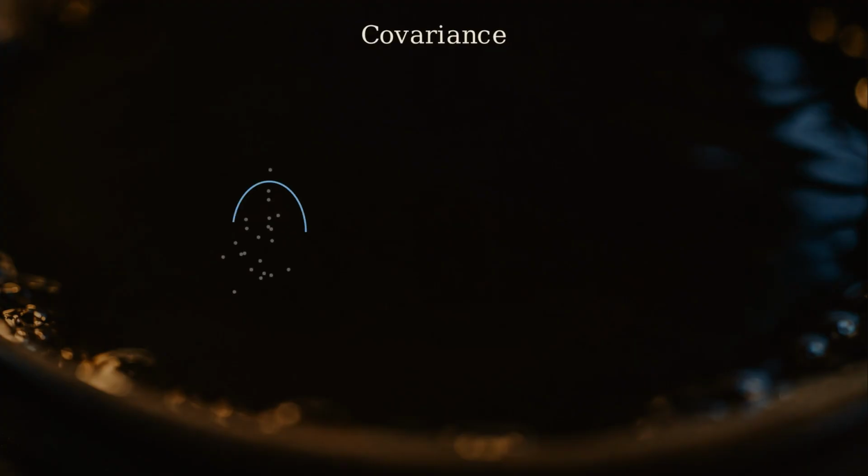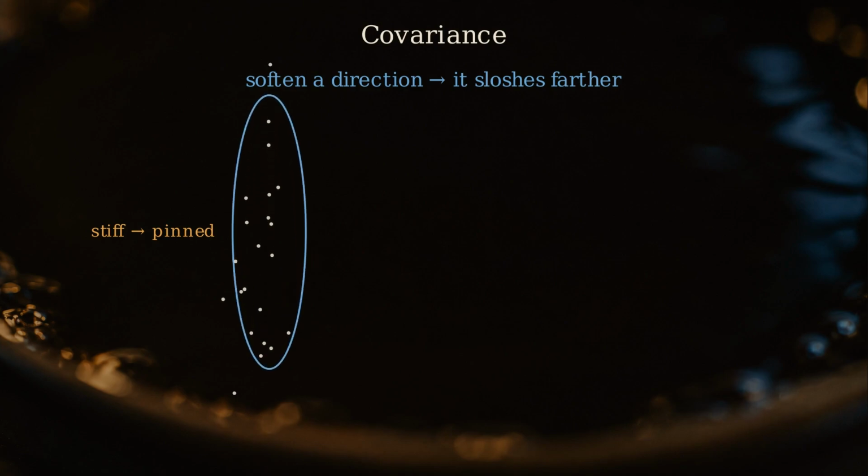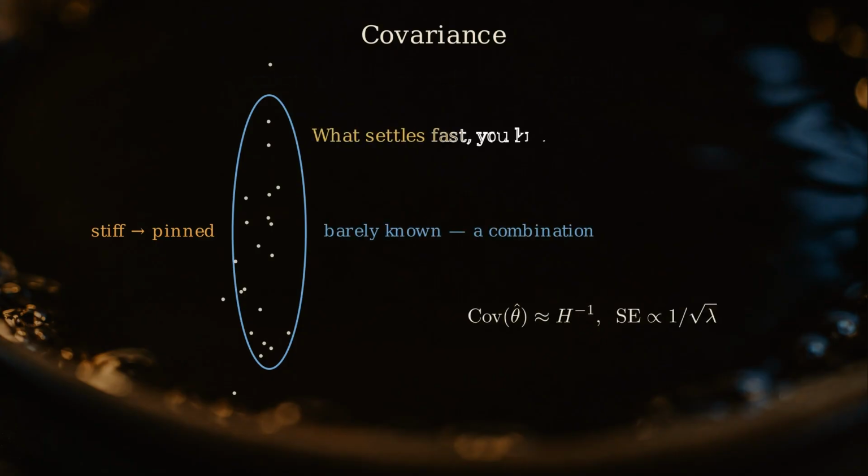Random noise in the data is that jolting. How far each direction sloshes is its uncertainty, and it's the inverse of the curvature. The covariance is H inverse. The standard error along a direction goes as 1 divided by the root of its curvature, so the stiff direction is pinned, and the soft one is barely known.